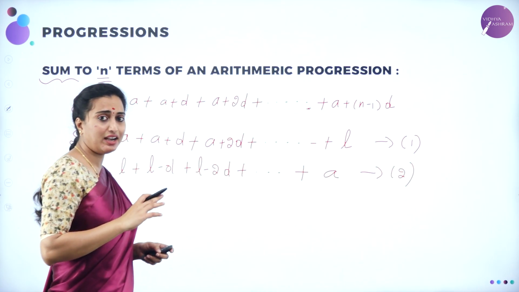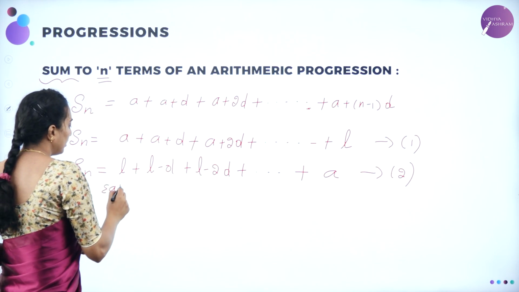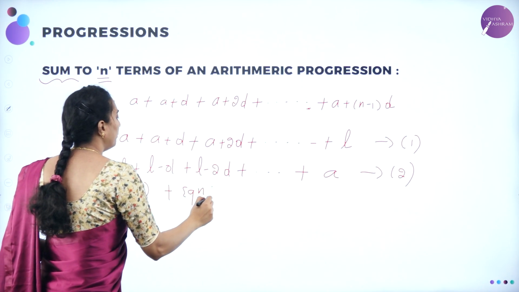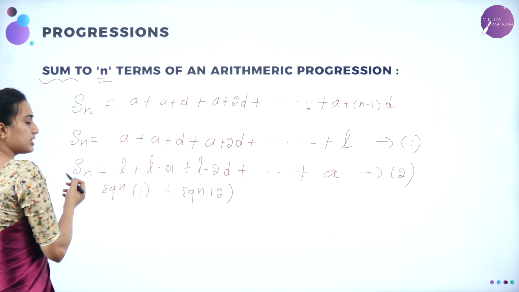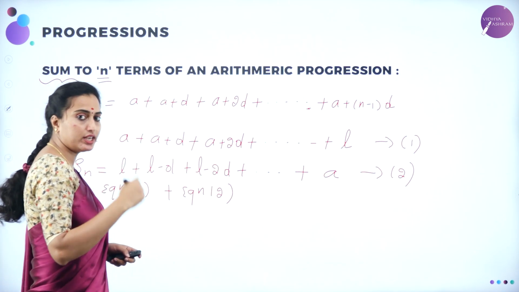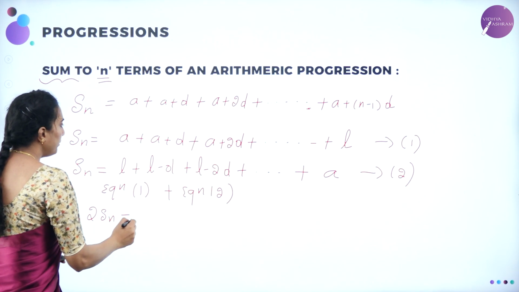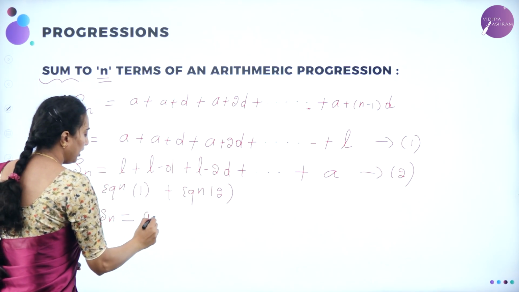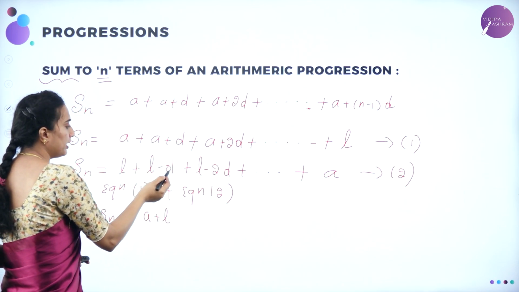Understood? Now you are going to call this equation 2. I am going to add equation 1 and 2. So what happens? See here, Sn plus Sn, left hand side it will become 2Sn. So I can write 2Sn is equal to, observe dear students, A plus L. Similarly, A plus d plus L minus d.